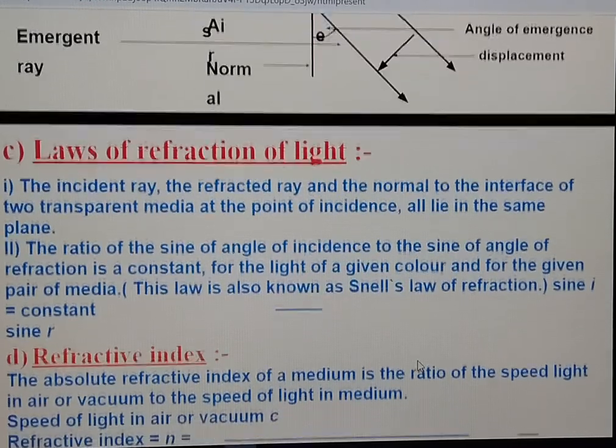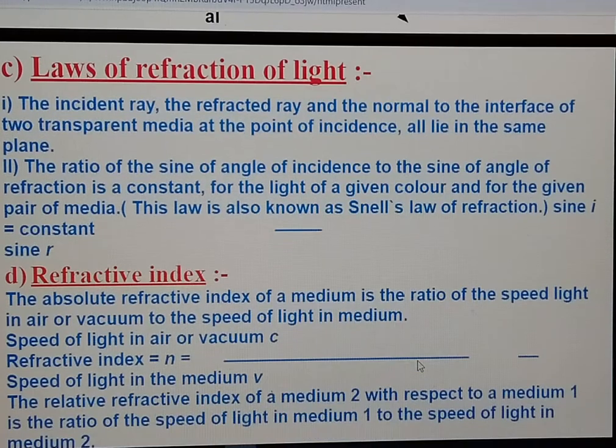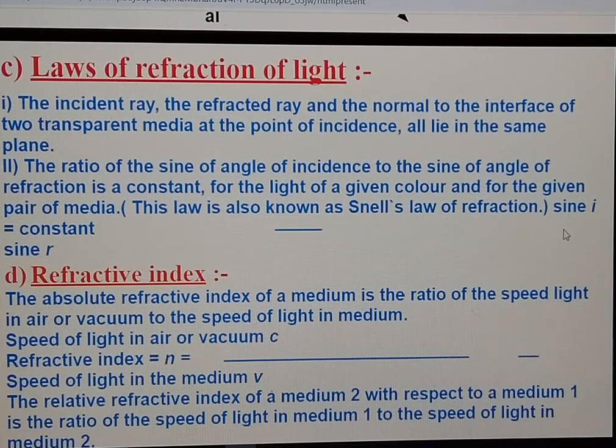Second, the most important rule of refraction: the ratio of sine of angle of incidence to the sine of angle of refraction is always constant. This law is known as Snell's law, and we can say that sin i upon sin r is always constant.